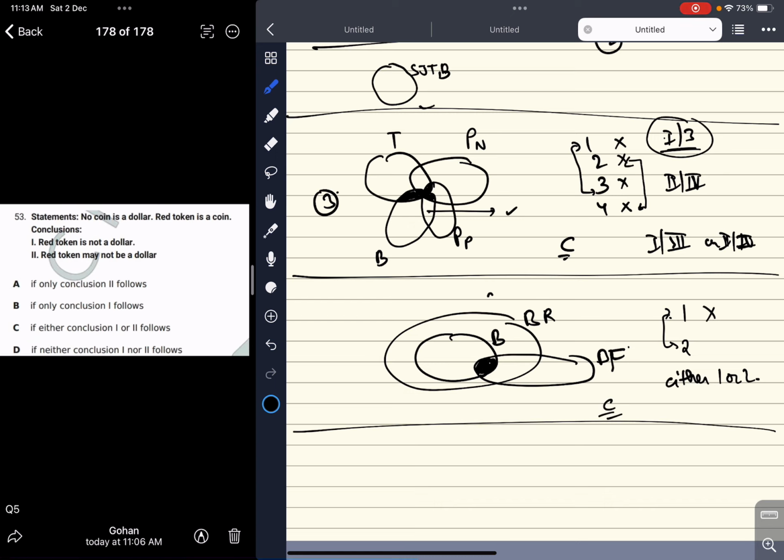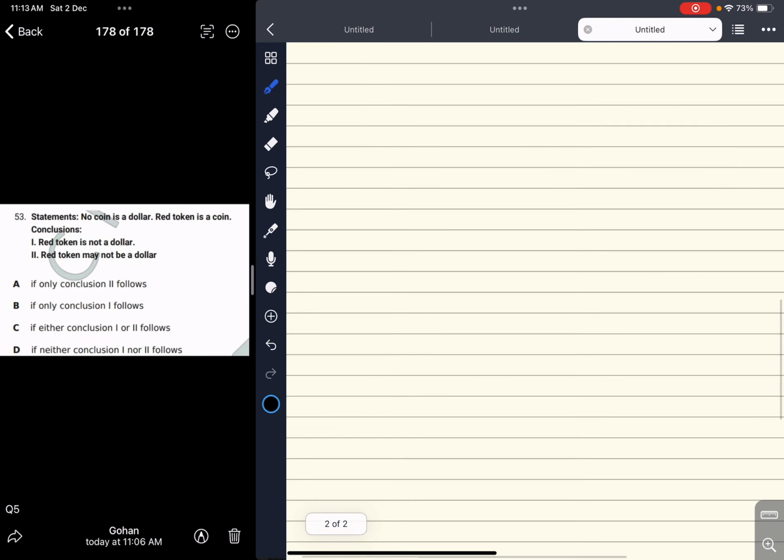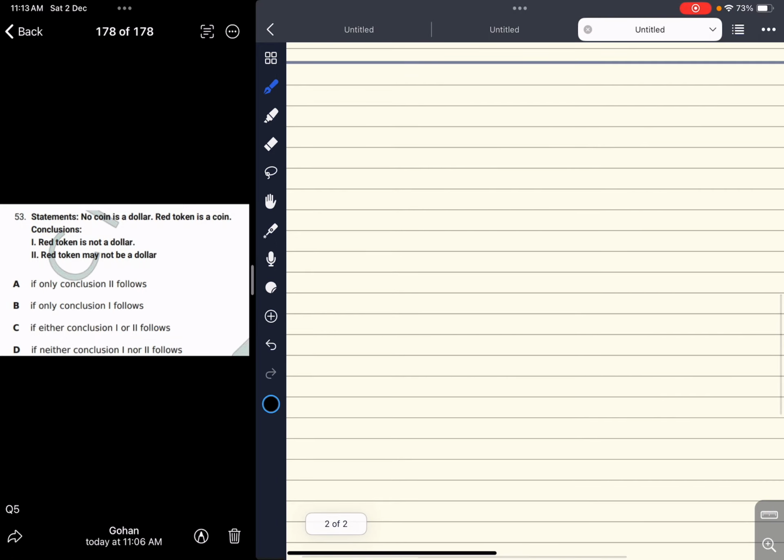Last Syllogism question, then we'll deal with blood relation. No coin is a dollar. So coin, dollar. Red token is a coin. Since it is a coin, it is a subset.